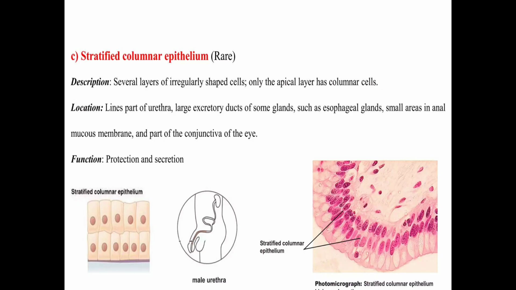So here you noticed all these types of stratified epithelial tissues have the function of protection and excretion. So this is called the protective and excretory part of the stratified epithelial tissue, be it columnar, cuboidal, or squamous. So this is the stratified columnar epithelium.